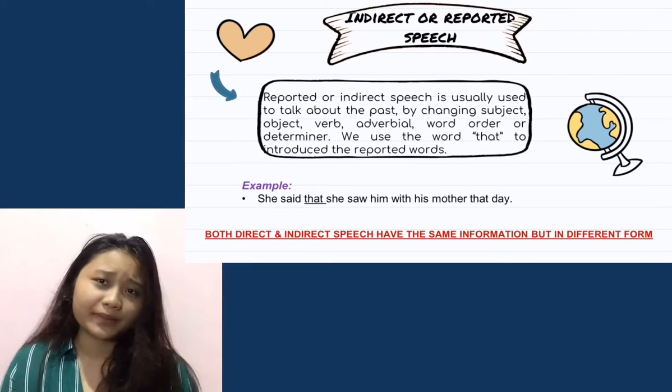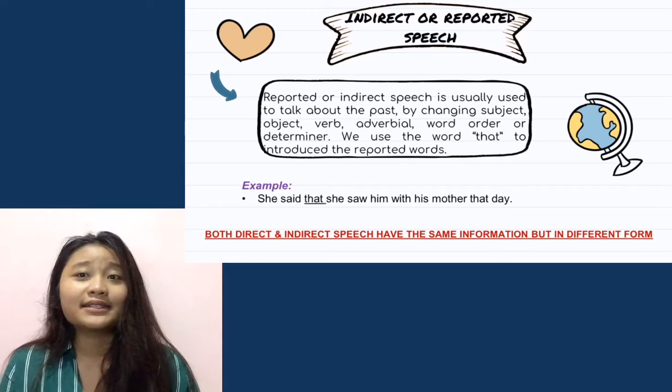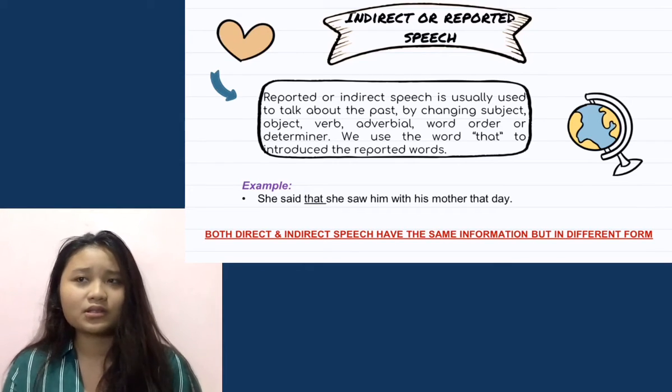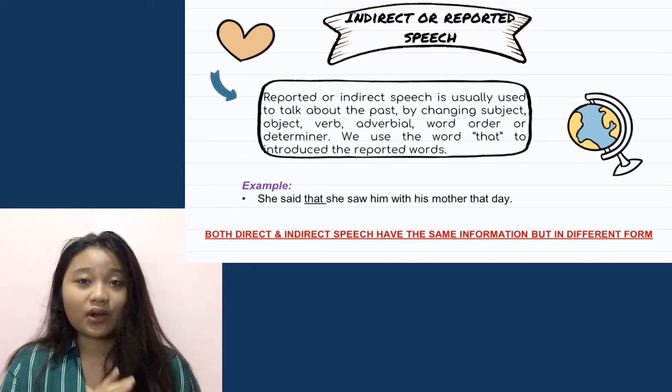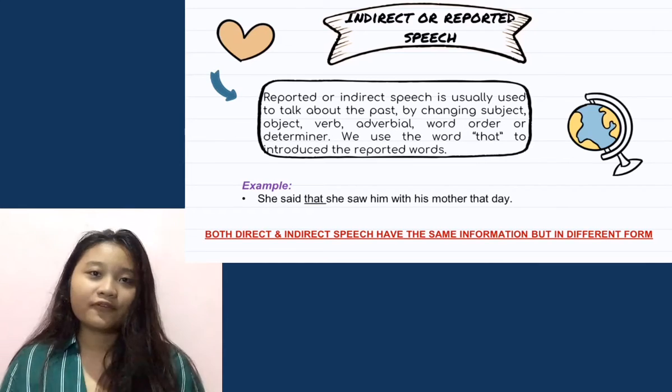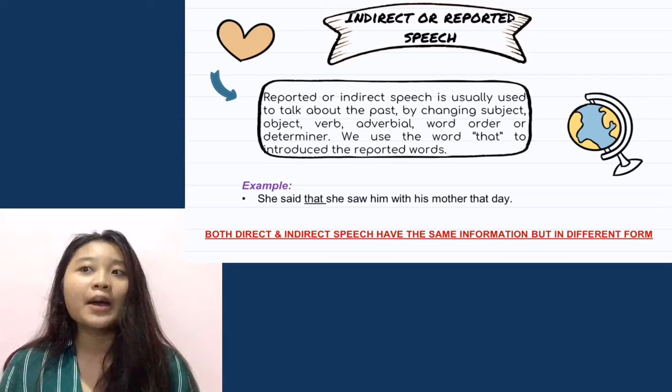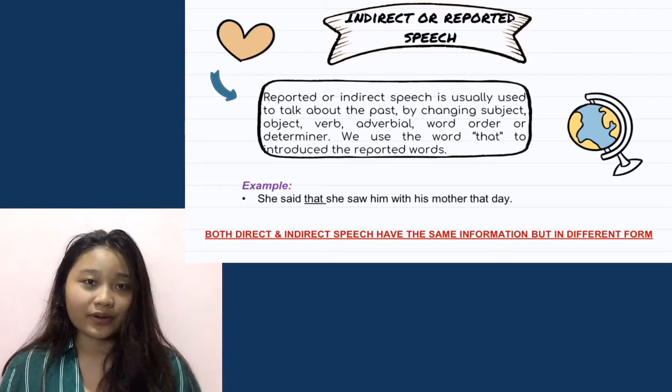Let's see the example. She said that she saw him with his mother that day. So in reported or indirect speech, you have to change the subject, the object, the verbs, and the adverb. For your information, both direct and indirect speech have the same information, but in different forms.